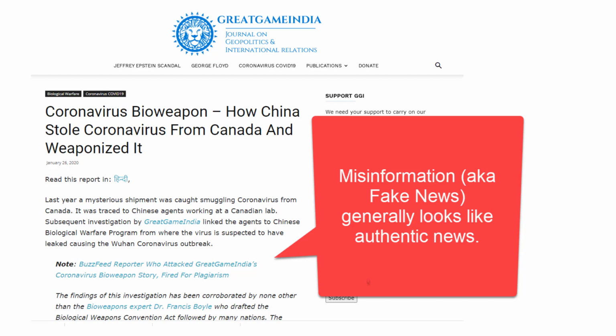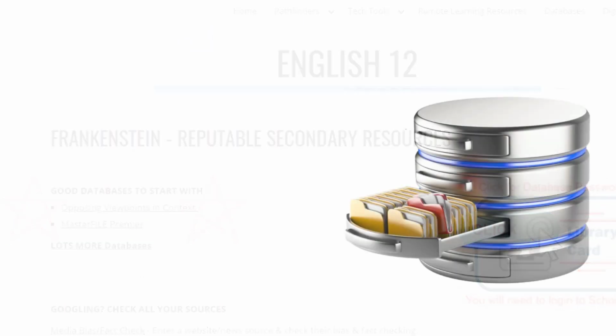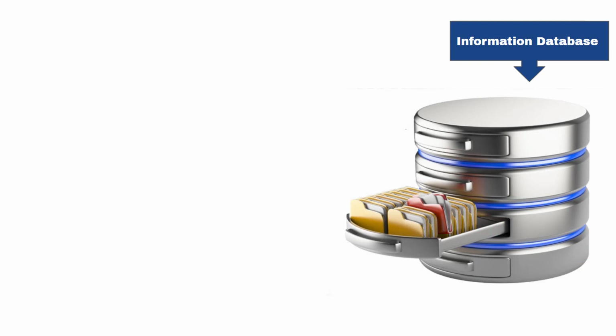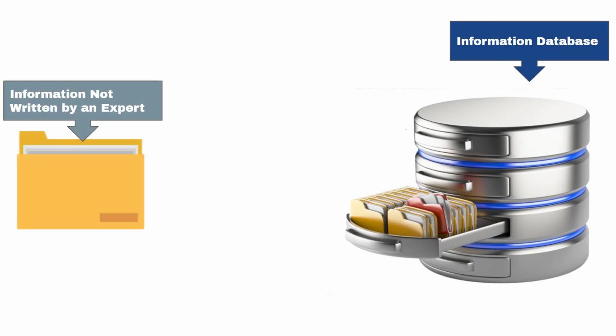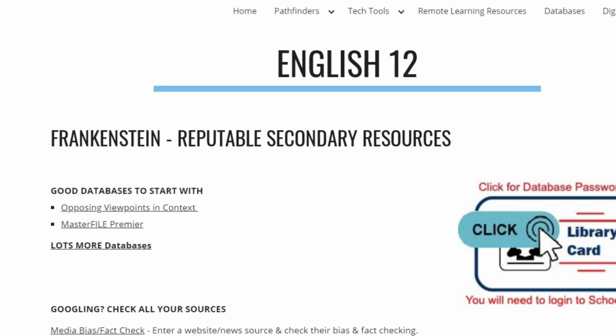So, to avoid looking foolish by quoting a crazy person in your paper, I recommend trying to find a source first in one of the library databases. Databases have gatekeepers whose job is to make sure that the information contained in it is written by qualified experts. This is not to say that the information in a database will not be biased or opinionated, but at least those opinions are written by someone who has qualifications.